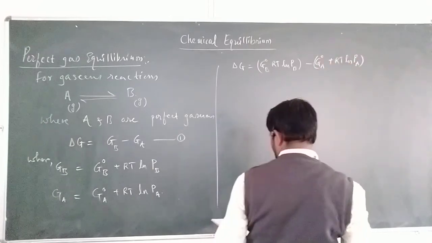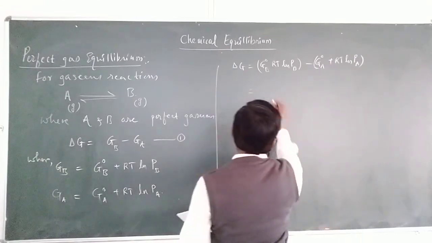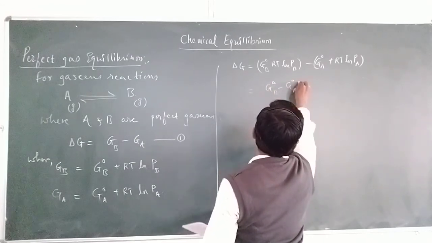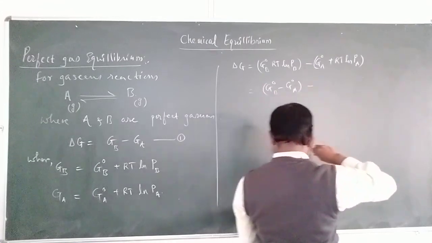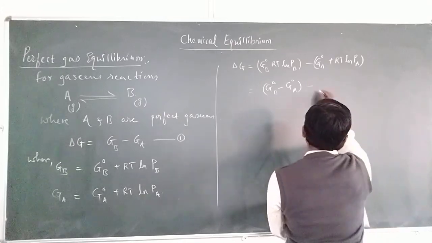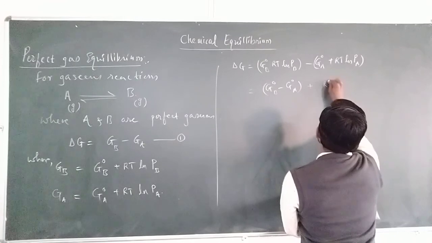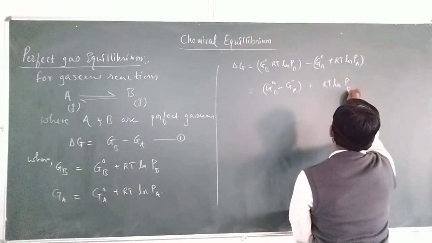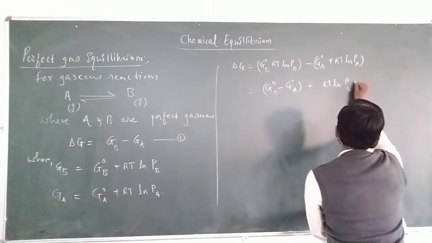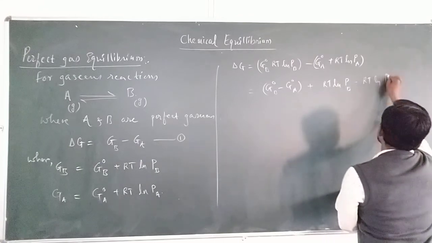Rearranging, delta G equals G naught B minus G naught A, plus RT ln Pb minus RT ln Pa.